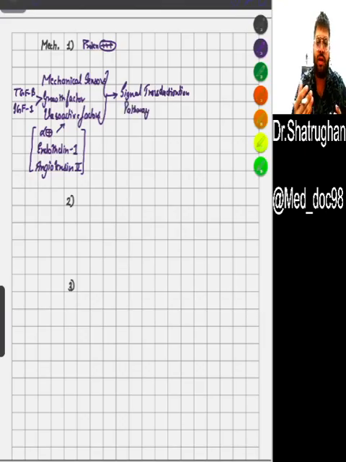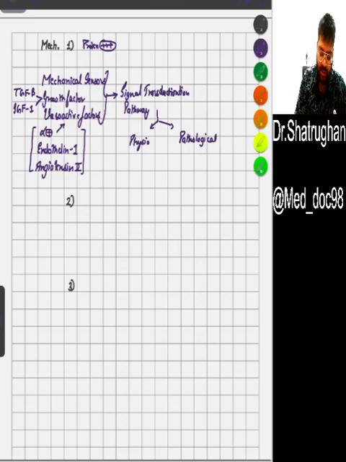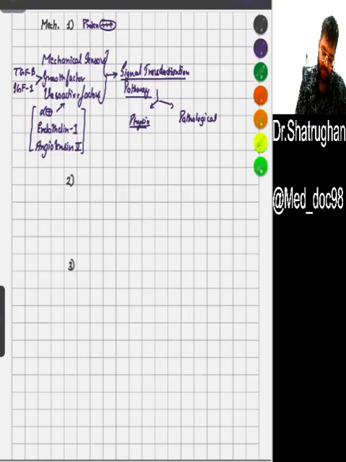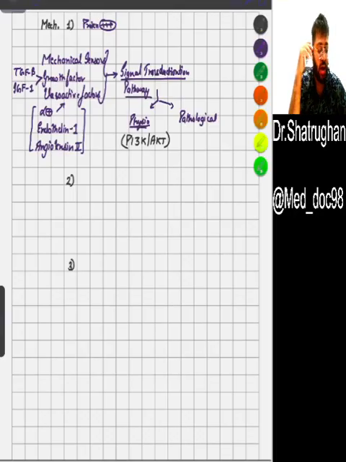What are the signal transduction pathways here? It depends on whether the stress or the condition is physiological, a physiological state of stress, or a pathological state. In physiological, the signal transduction pathway used is PI3K AKT. Full form is phosphoinositide 3 kinase. I will write it.